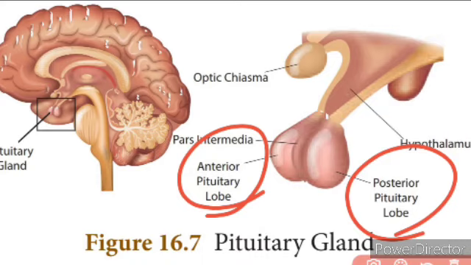Now, as the name indicates, it elongates the tissues, the cells of the body, isn't it? Because it stimulates the growth of the muscles, cartilages, bones, etc. And it is also responsible for the metabolic activities of the cell. Now, if the secretion of the growth hormone does not take place properly, the improper secretion of this hormone leads to dwarfism, gigantism, acromegaly. Now let's see them one by one.